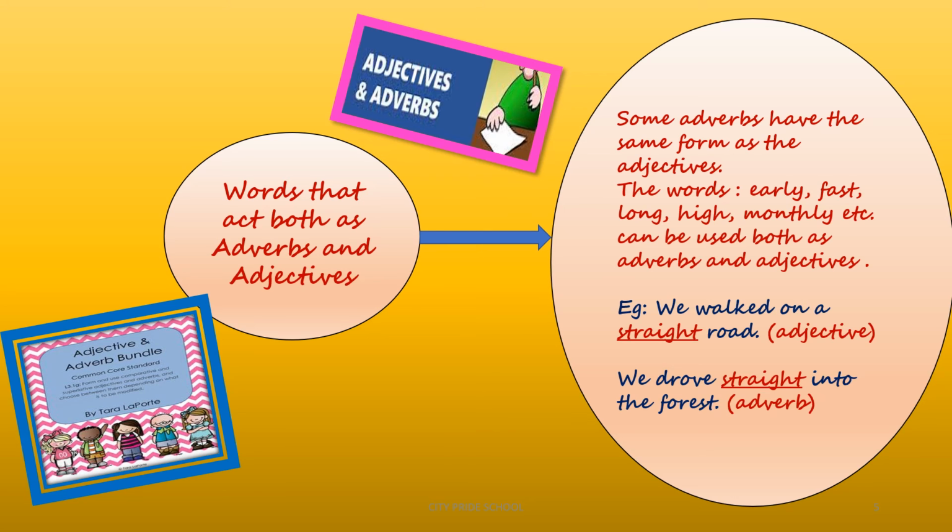So please children, many of you make this mistake of writing the adverb form of fast as fastly. So it's wrong. When I have to use fast as an adverb, I can write, he ran fast towards his destination. So here fast is describing ran, which is a verb. So there are many words wherein the form doesn't change, but the function changes. Some function as an adjective, some function as an adverb, but the words are the same.